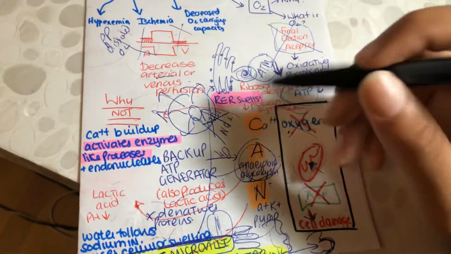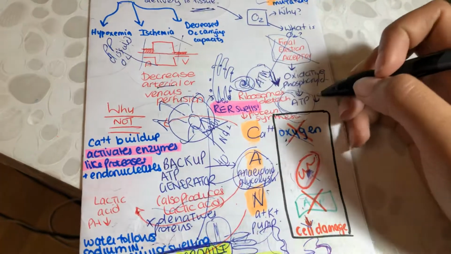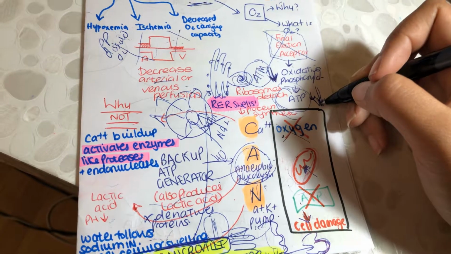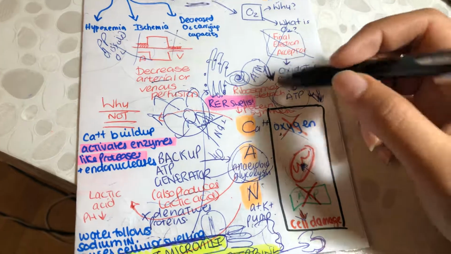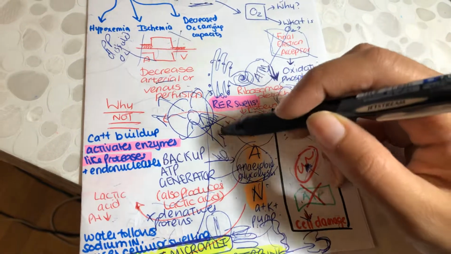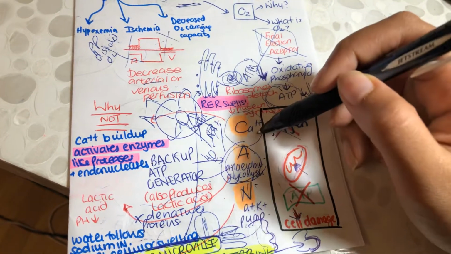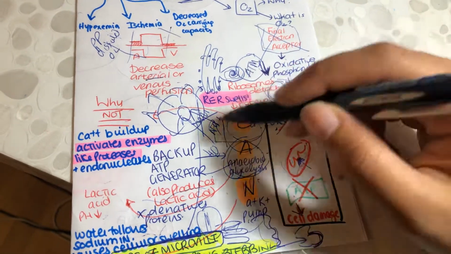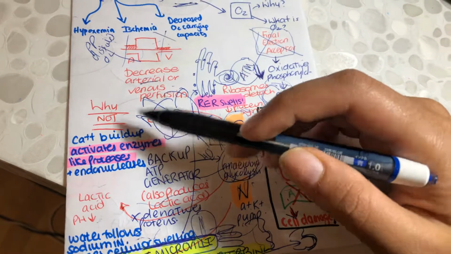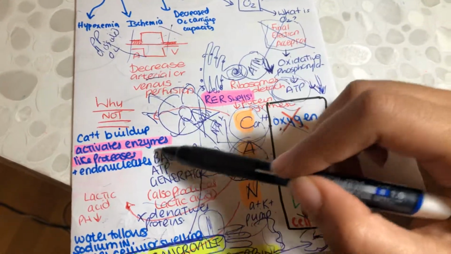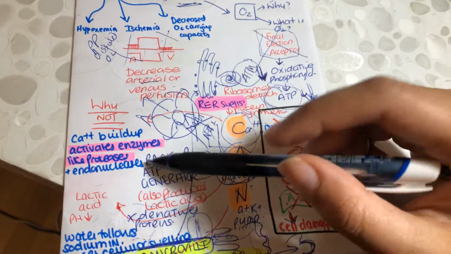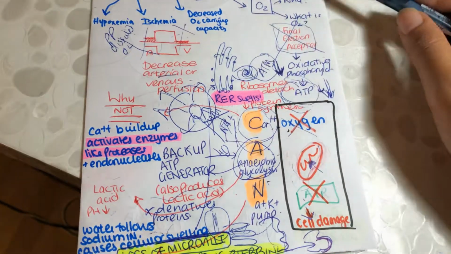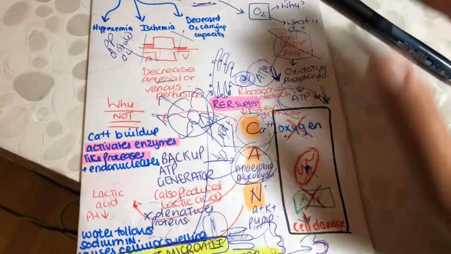Thirdly, the cell wants to keep a low level of cytosolic calcium. But what is going to happen? Your calcium's going to increase because you have a calcium pump which is ATP dependent, and that's going to stop working. Calcium's going to stay inside the cytosol and build up. And what does calcium do? Activates enzymes like proteases and endonucleases. Endonucleases have the capacity to break down DNA. So that can be really bad.